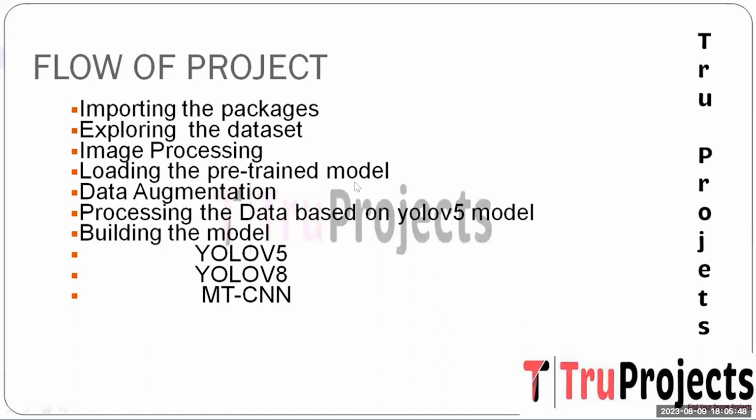The next one is loading the pre-trained model. A pre-trained MTCNN model, already trained on a large dataset, is loaded. This model has learned features that can be leveraged for accurate fruit detection.